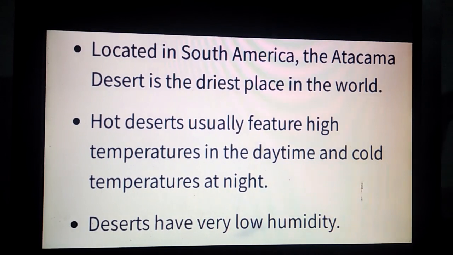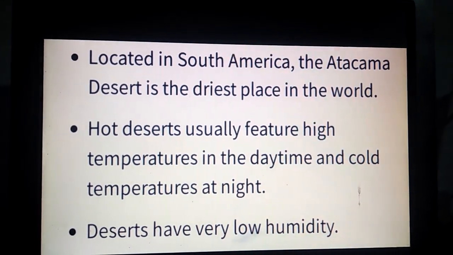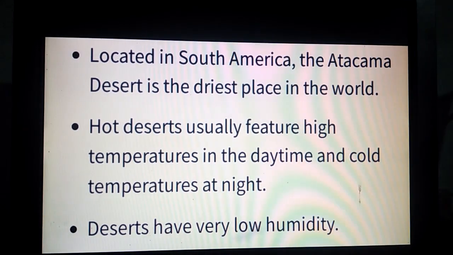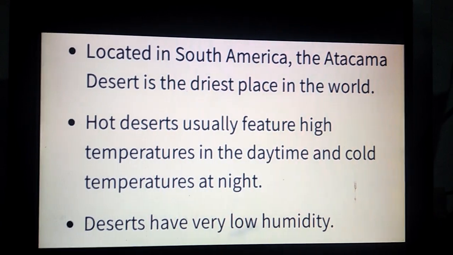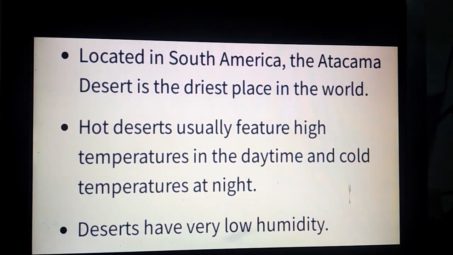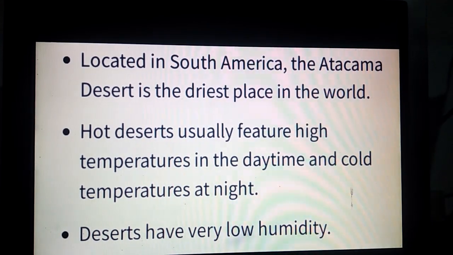So all this information is the extra information which you have to learn about the desert, and you should know it as you are learning about the desert and desert life. So I hope this information will be useful for you to understand the desert better.